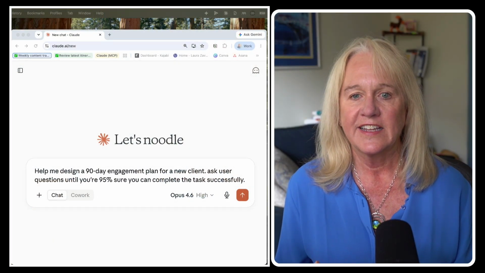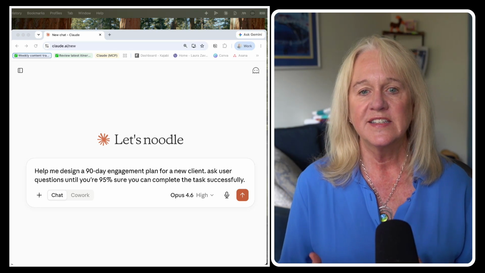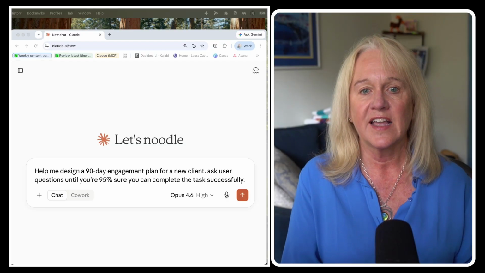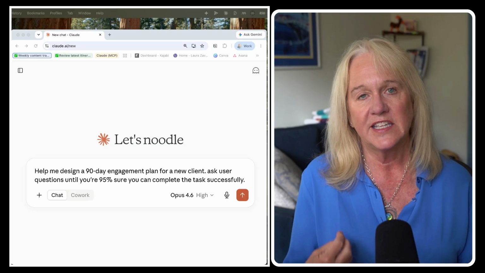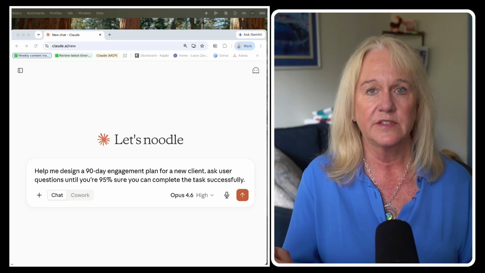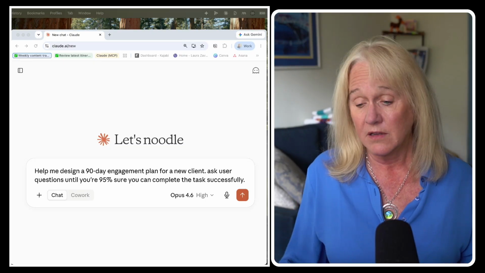Early AI needed complex prompts, but models have gotten a lot better. So in this case, you're going to want to put in the task and then the goal, and then have it ask you the questions it needs to give you the best answer and to successfully complete the task. So here's what I wrote. Again, not a long prompt.